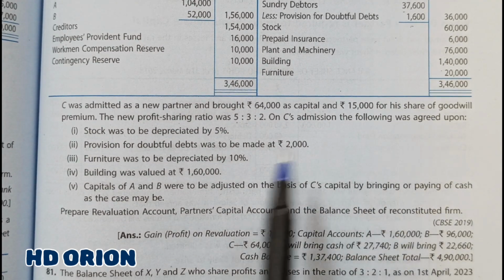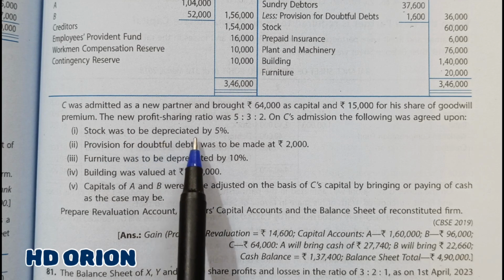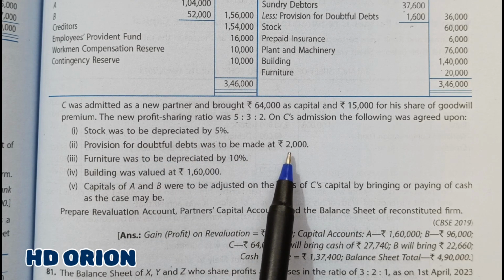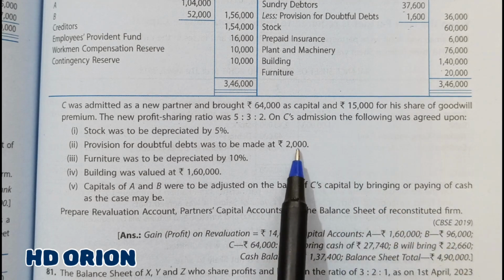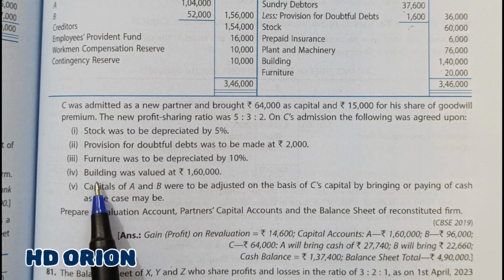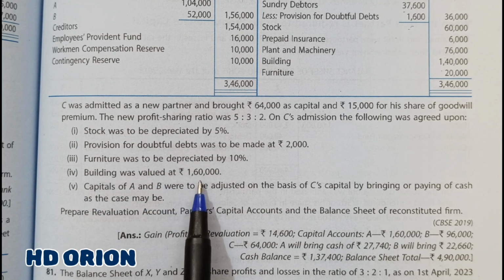So what are the terms agreed upon? Stock was to be depreciated by 5%. Provision for doubtful debts was to be made at rupees 2,000. It is 1,600. Now it is to be increased by 400 rupees. Furniture was to be depreciated by 10%. Building was valued at rupees 1,60,000.